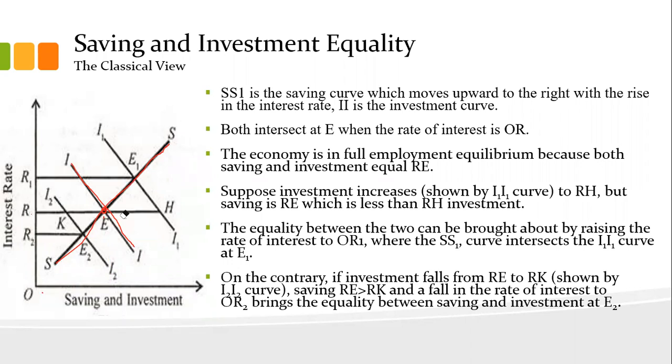Now suppose investment increases, meaning it is shifting towards the right. Suppose investment increases from II to II1, from here to here.